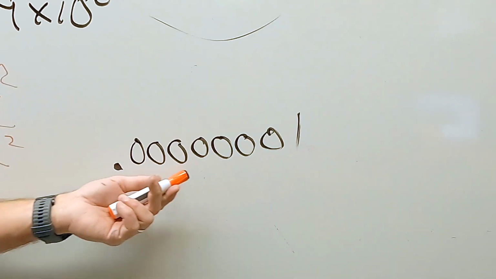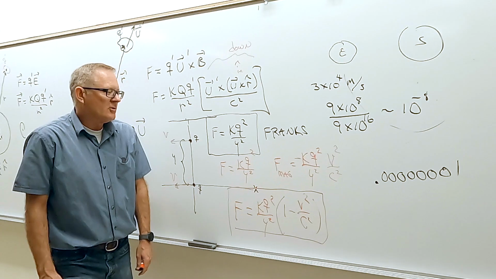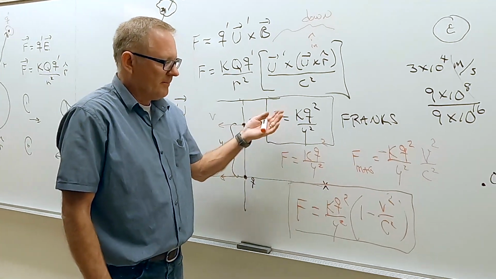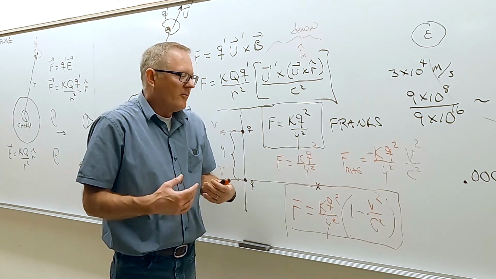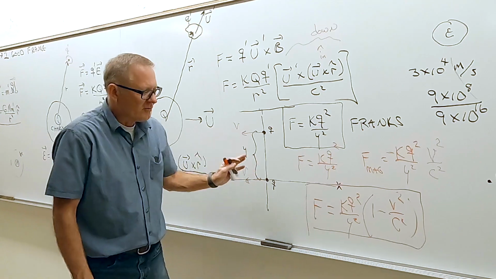You're not going to see this. This is just unmeasurable. It's going to be very difficult to see this deviation. But we want to find out where this special frame is, or at least how fast the Earth's going through this frame.